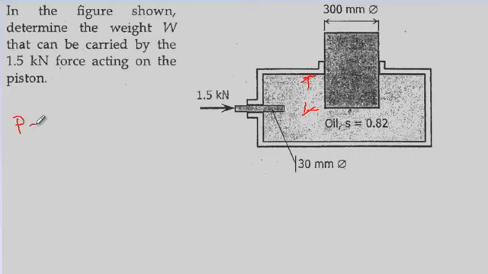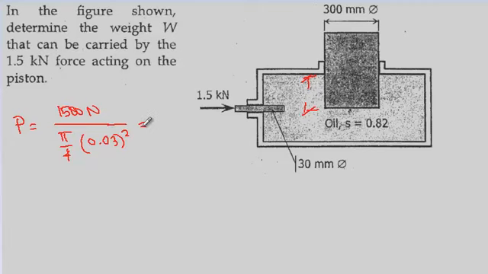In this case, we'll calculate first the pressure due to that force, which is equal to force 1.5, so that's 1,500 Newton, over area, which is pi fourth d squared. Convert everything to standard SI: that's 30 mm divided by 1,000, that's 0.03 squared. Pi fourth d squared is the formula.